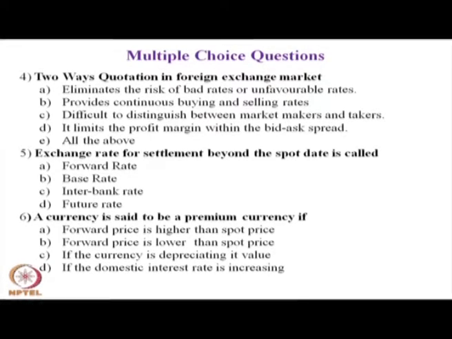C, difficult to distinguish between market maker and market takers. D, it eliminates the profit margin within the bid ask spread. E, all the above. Mark the answer, keep it with you.